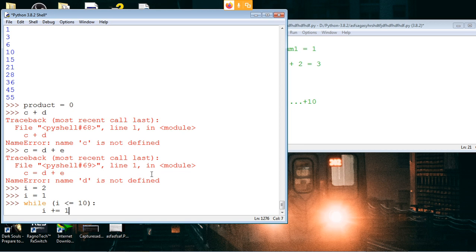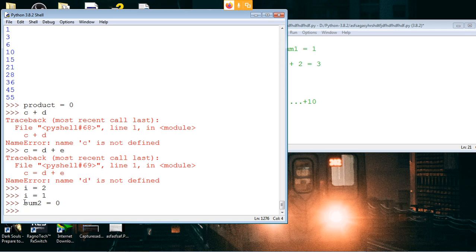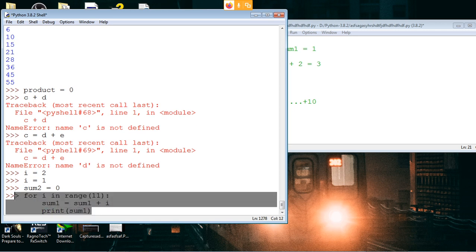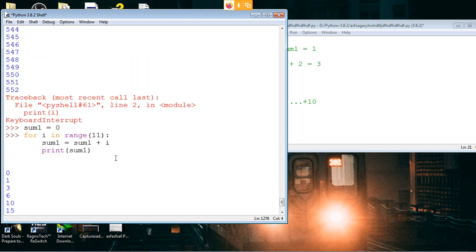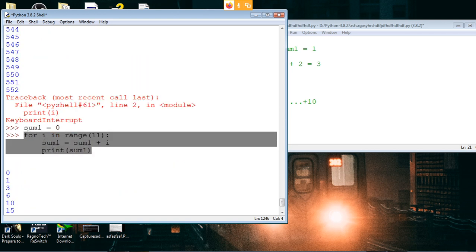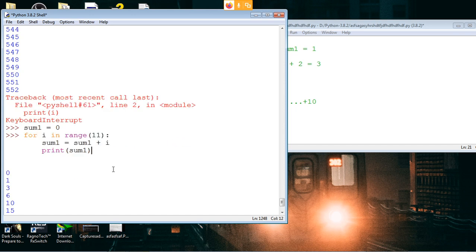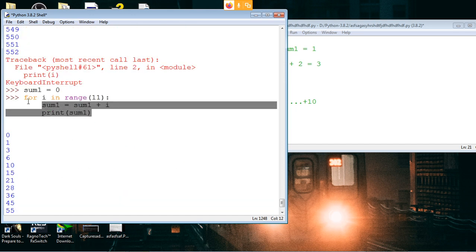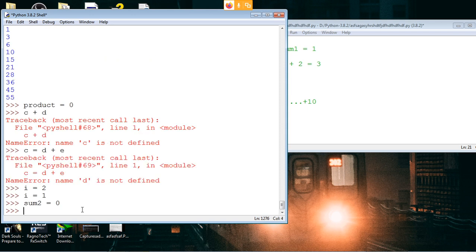Okay. And before this I did not define sum, so I'll call this sum2 equal to 0. Dude, in while loop, why do you even need sum? That's the question. You only asked to do this same thing in a while loop. Okay, just change the variable. In for loop it is much easier because we just have 10 numbers to add up. In while loop it's taking some extra work, but I'll show you anyway.